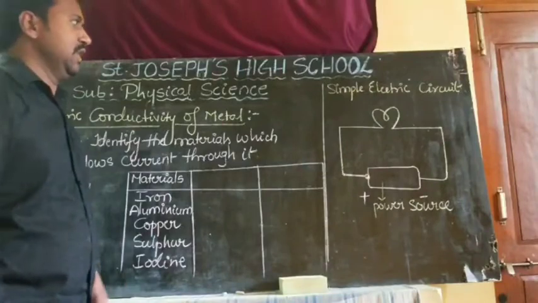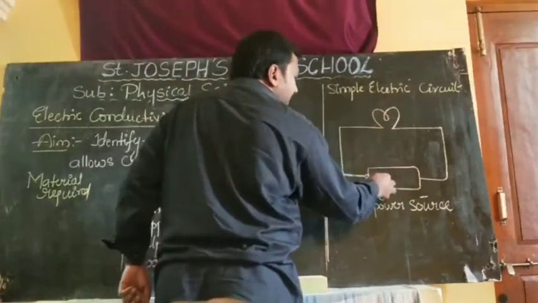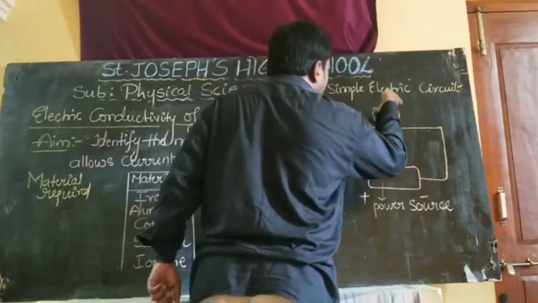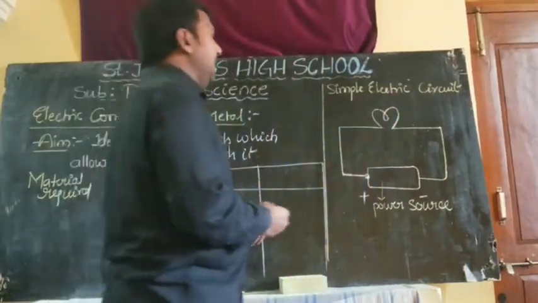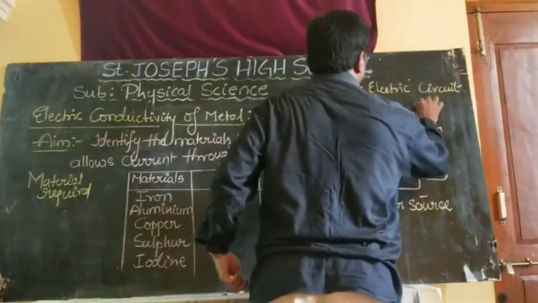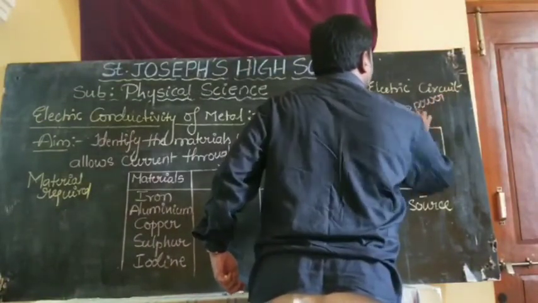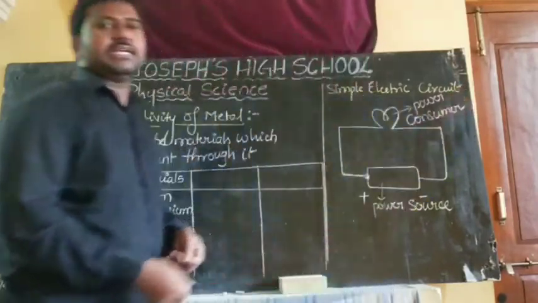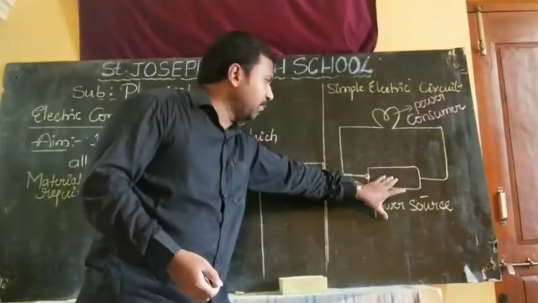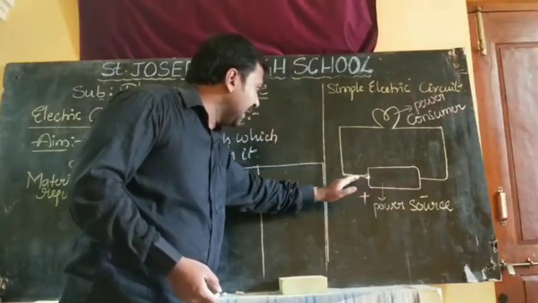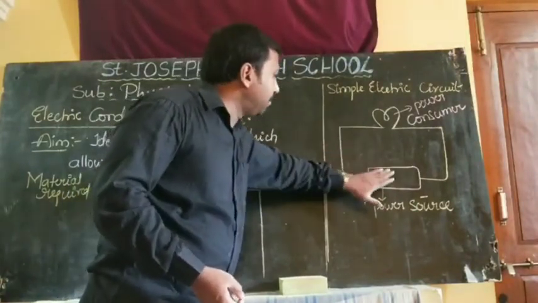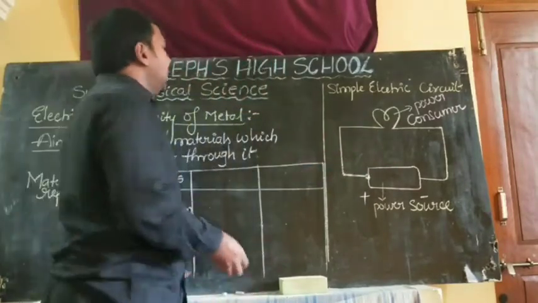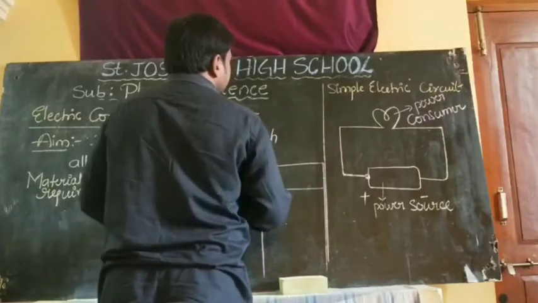Power source. And the bulb, whatever may be the power produced by the battery, will be taken by this bulb. That's why it is called a power consumer. Here, whatever may be the power produced in a battery, that power is going to transfer from battery to bulb through this wire. That's why these wires are called power transmitters.